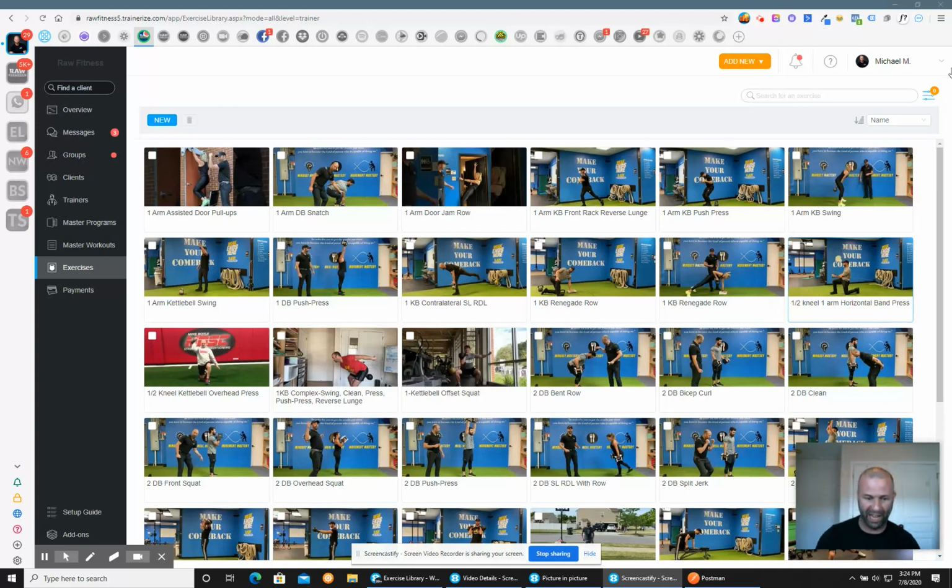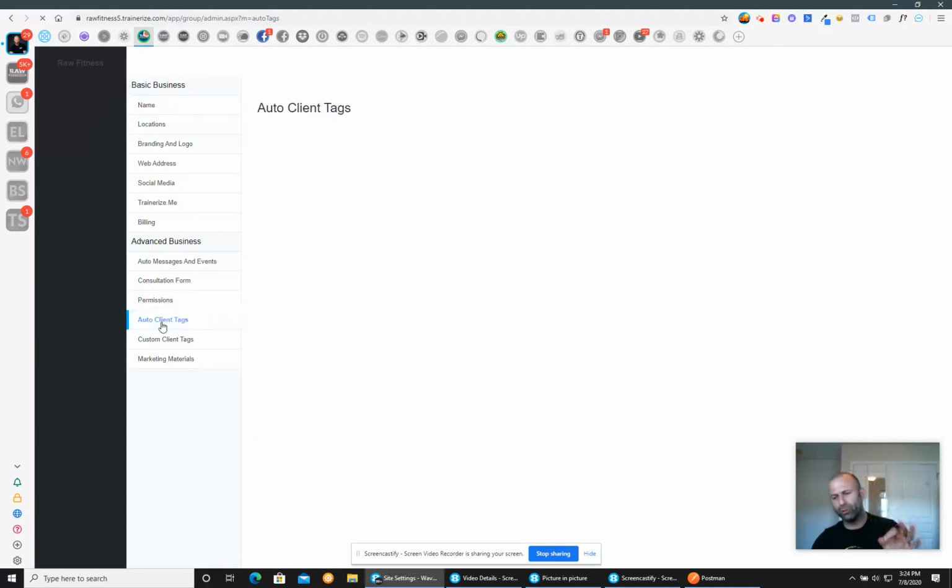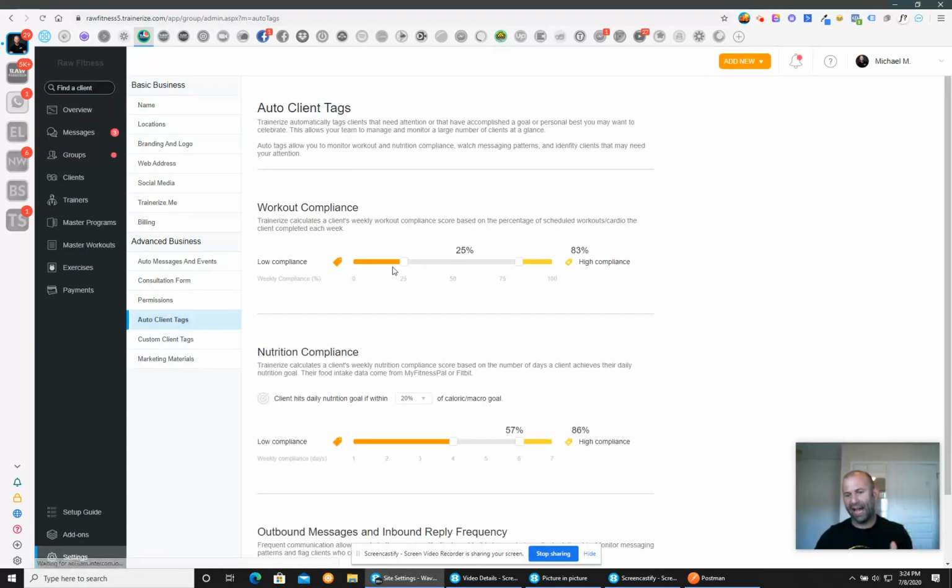We want to use the auto tagging in Trainerize. For us to do that, I want you guys to go down to settings here, and you're going to see a feature called auto client tags, or something to that effect. So if I click on that, there are two tagging systems that happen. And if you're new to automation, I'll explain how this works in a little bit of detail.